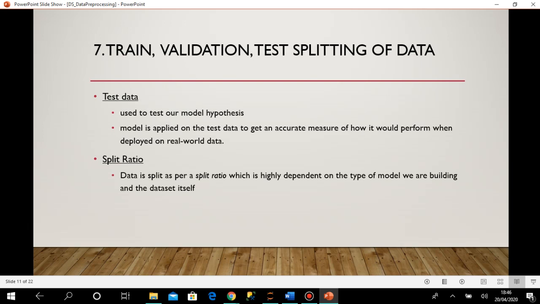If I put the entire data set in training and have only a few records for testing, then it will be difficult to test whether the model is perfect or not. On the other side, if I give very little training data and huge testing data, again it will be problematic, because with very little training data the model may not be in a position to correctly predict the outcome always.